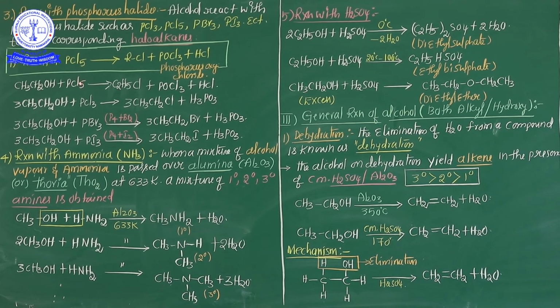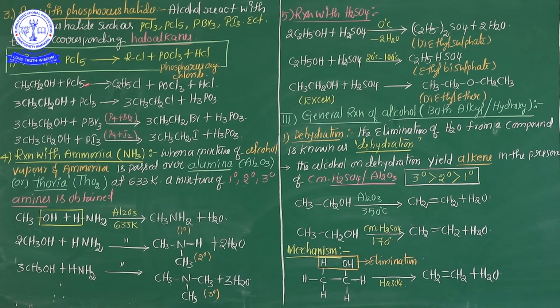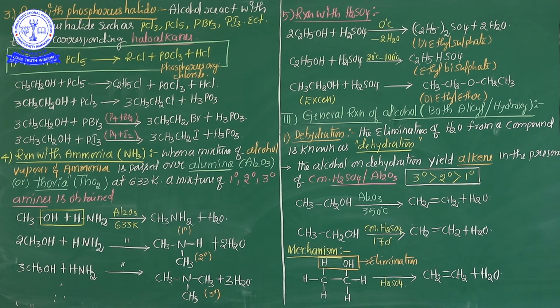When alcohol reacts with phosphorus pentachloride, because phosphorus pentachloride has 5 chlorines, 1 chlorine attacks the alkyl group, 3 chlorines attack the PO group, and 1 more chlorine attacks the hydrogen. Hence 3 different products are obtained: number 1 is the alkyl halide, number 2 is phosphorus oxychloride, POCl3, and HCl is formed.